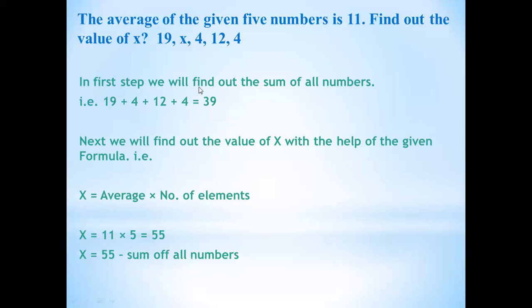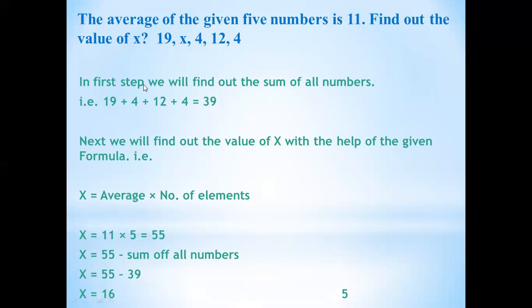We have found out the sum of all numbers, sum of all elements, that is 39. So what you will do, we will subtract 39 from 55. So 55 minus 39 and your answer is 16. Means your 5th number is 16. The 4 numbers given are 19, 4, 12, 4 and the 5th number is 16.